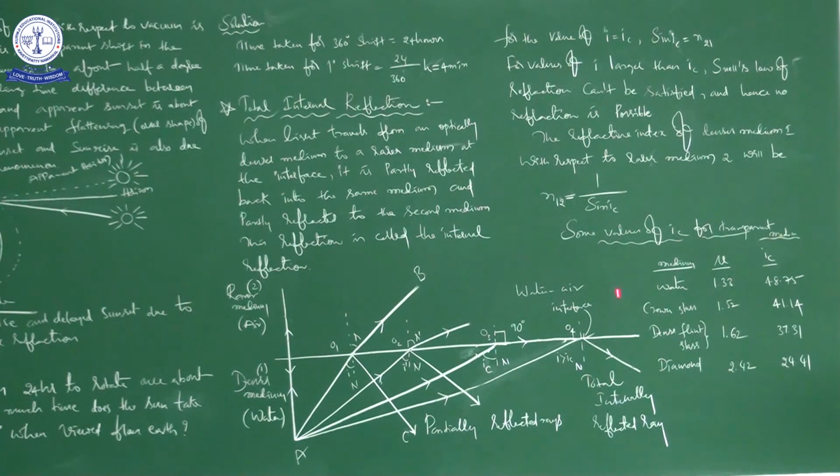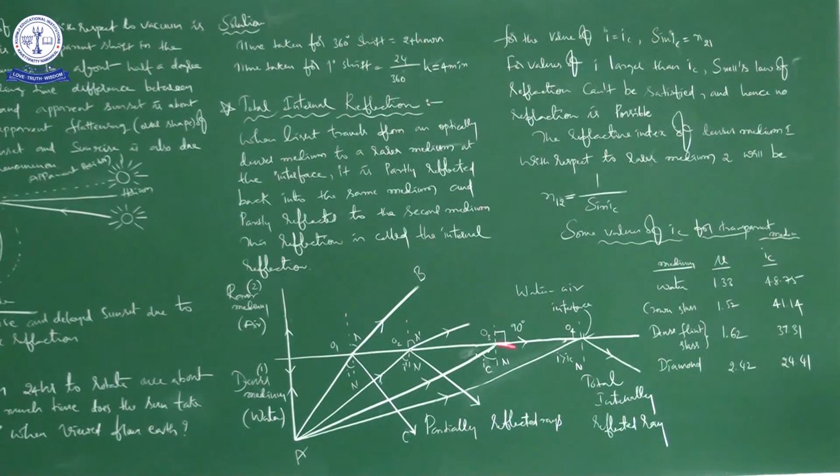This phenomenon is called total internal reflection. So it is a totally internally reflected ray. That is the reason these others we call partially reflected rays. But here it is the totally internally reflected ray. So this phenomenon is called total internal reflection.